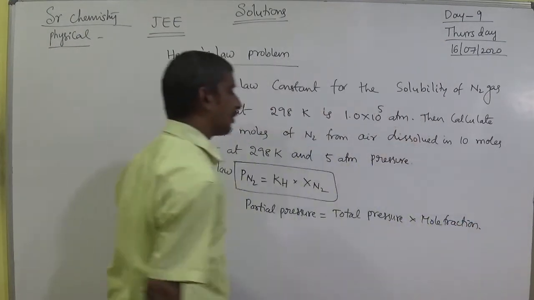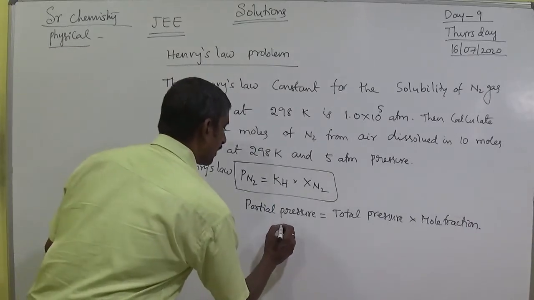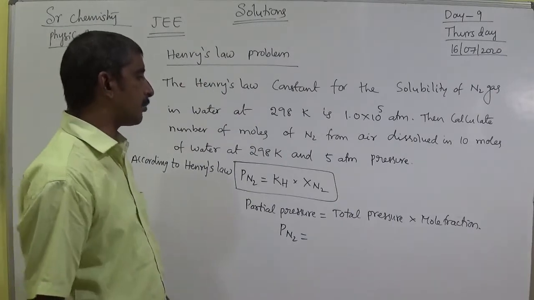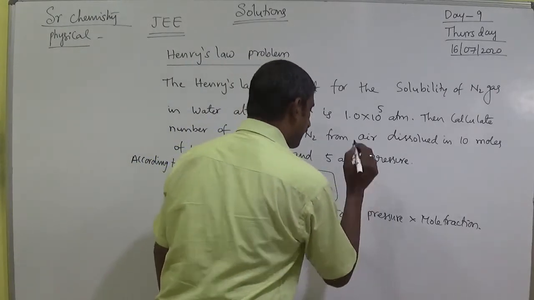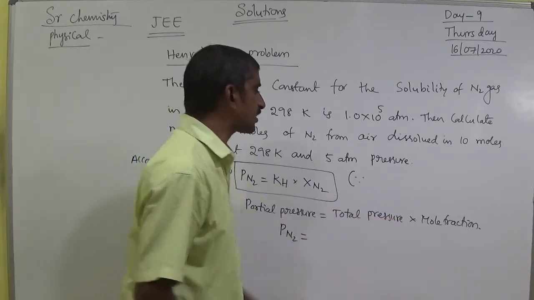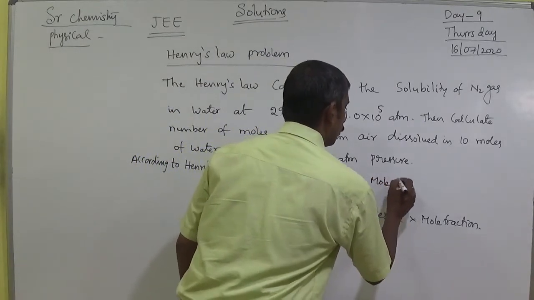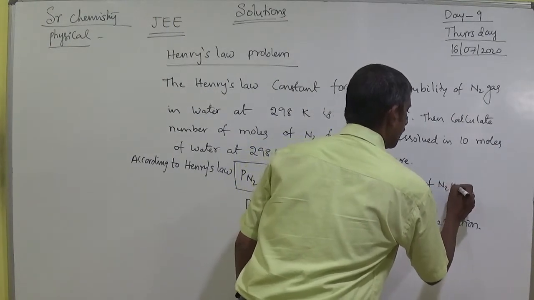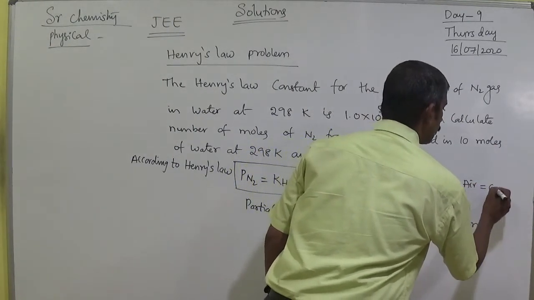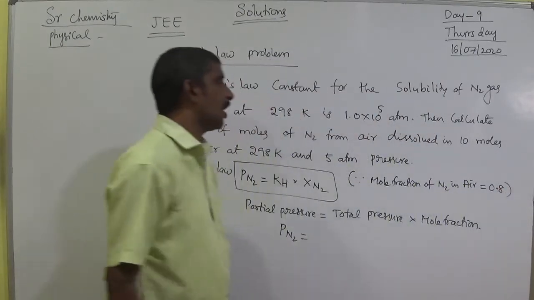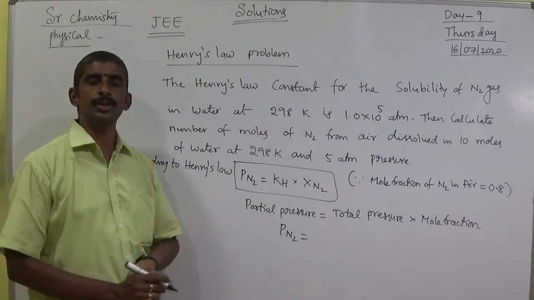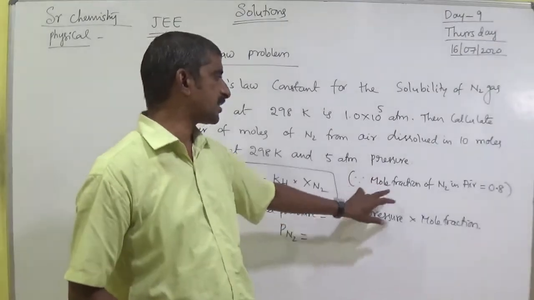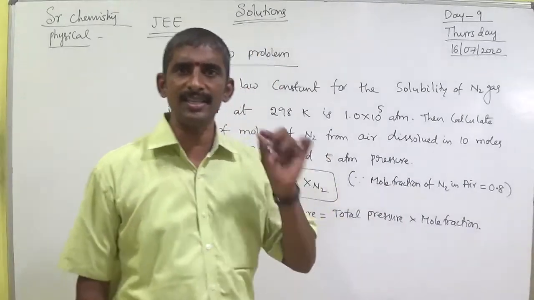That is the first state thermometer concept. Here, partial pressure of nitrogen equals total pressure times the mole fraction of nitrogen. Generally, the mole fraction of nitrogen in air is fixed, equal to 0.8. Actually 80%, 80 by 100 means 0.8. The mole fraction of nitrogen in air is 0.8, that is a fixed value.